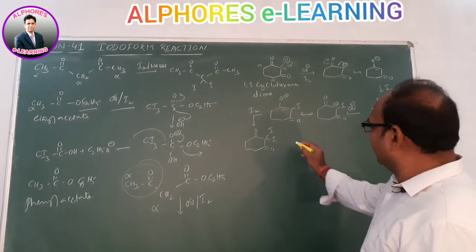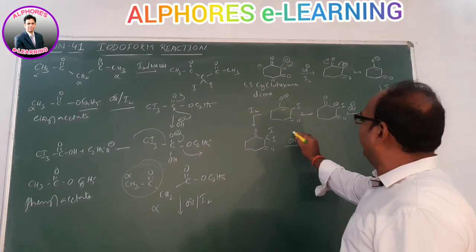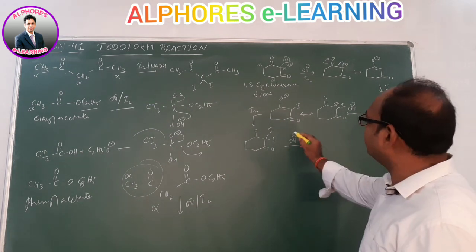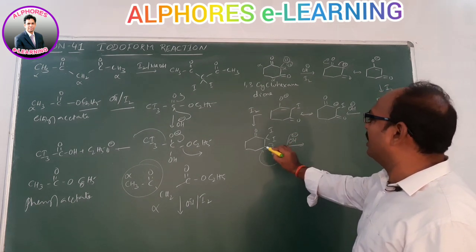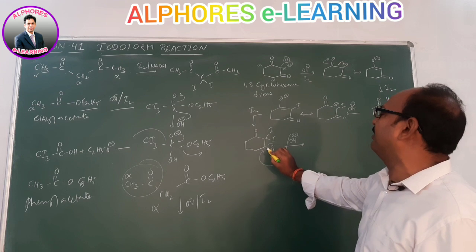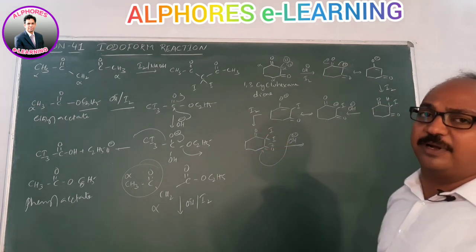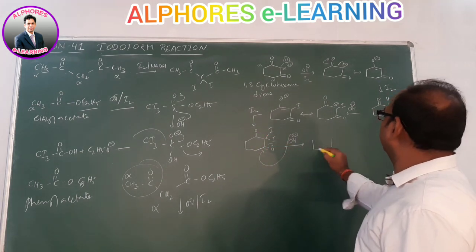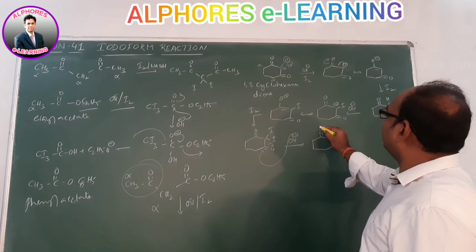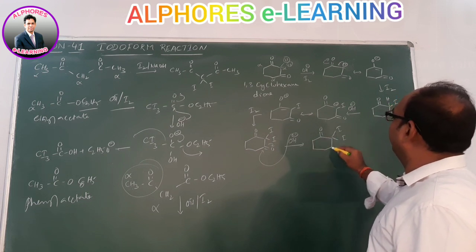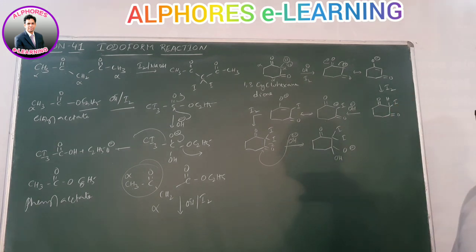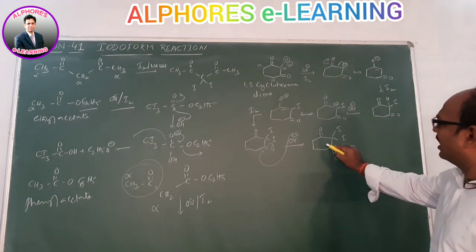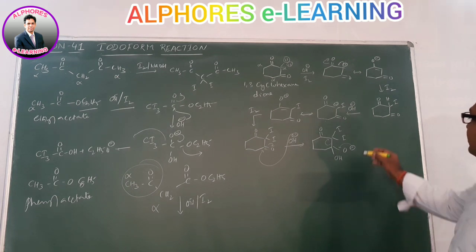Now this one, upon reaction with base, OH minus has to come and attack the carbonyl carbon, either this C=O or this C=O. Then we get O minus and OH. Upon reversal of this charge, the electrons get back.